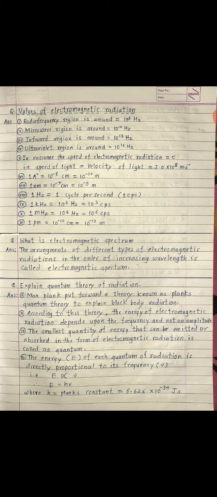So therefore 1 kilohertz is equal to 10 raised to 3 hertz, that is 10 raised to 3 cps, cycle per second. And 1 megahertz is equal to 10 raised to 6 hertz, that is 10 raised to 6 cps, cycle per second. Okay, so these are the values of electromagnetic radiation. Now next one is, what is electromagnetic spectrum?